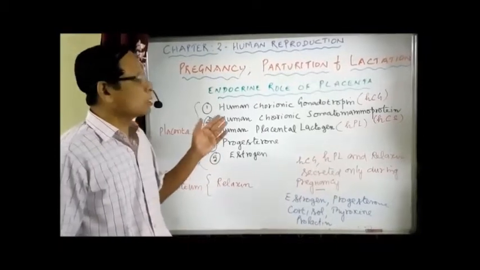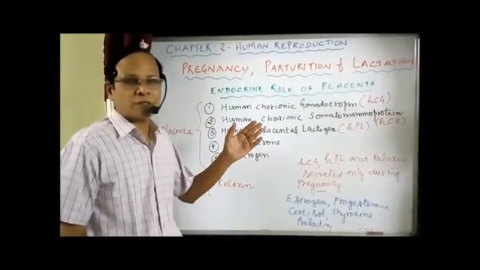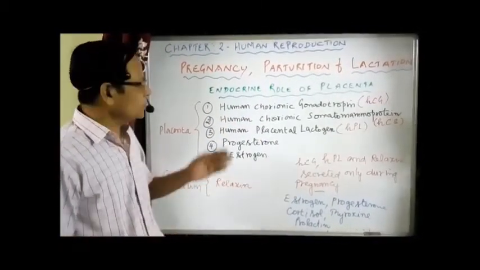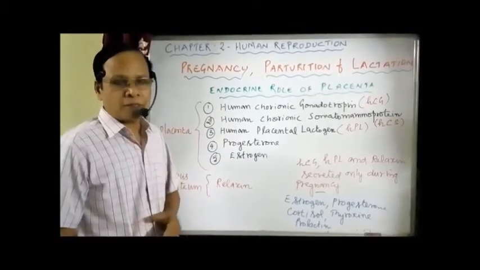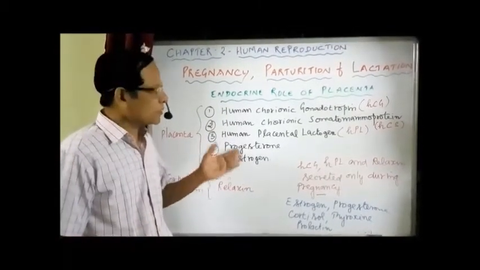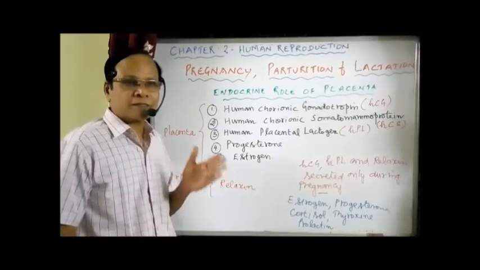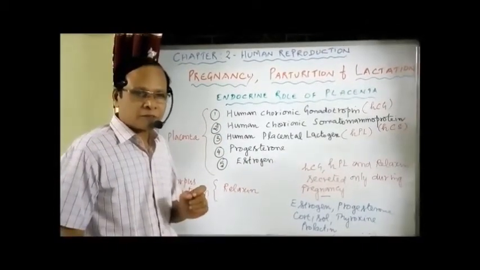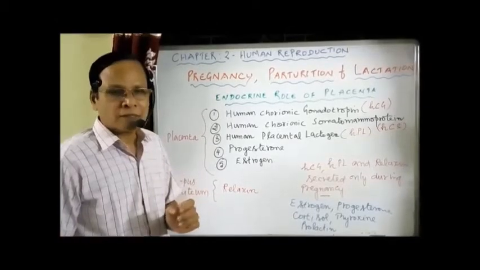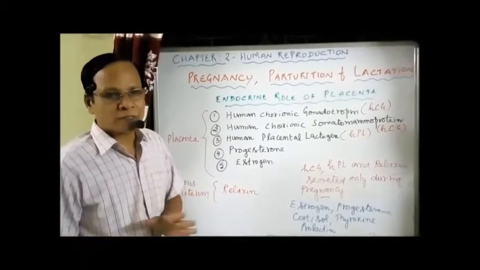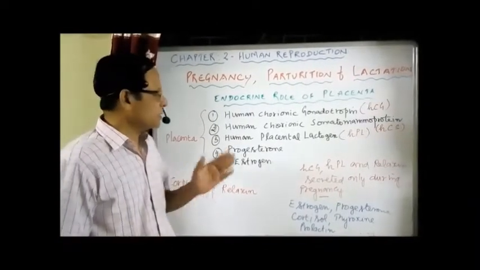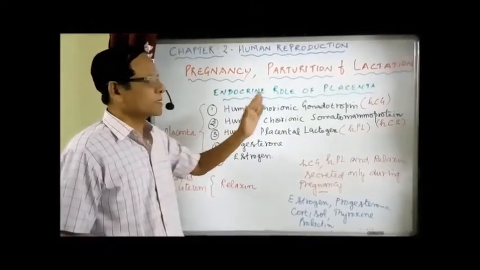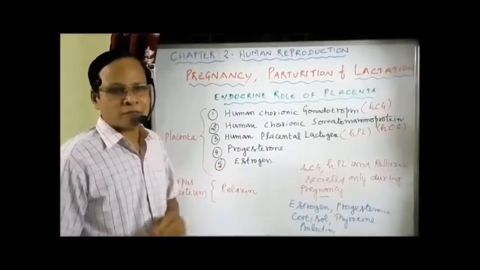Now, what is the role of placenta as an endocrine gland? During the pregnancy period, the placenta acts as a transitory, temporary endocrine gland. It persists acting as an endocrine gland until parturition or childbirth occurs. Up to that level, it's acting as an endocrine gland. That's why it's not a permanent endocrine gland.